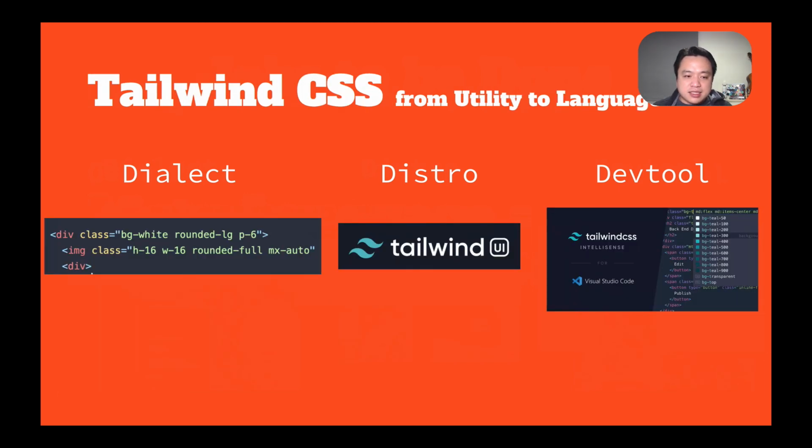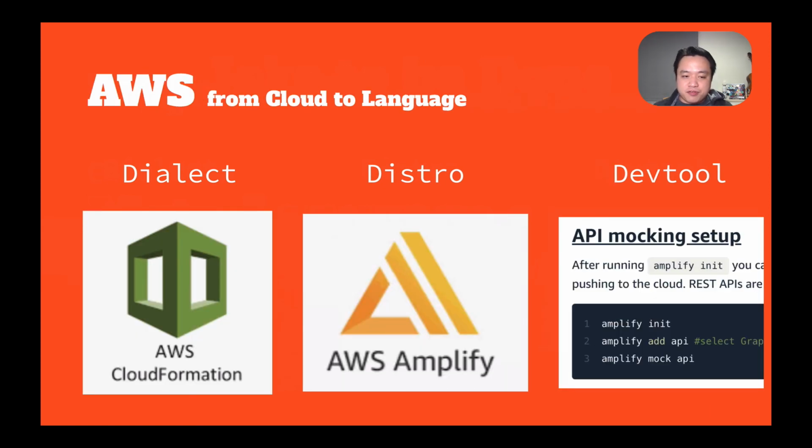How about CSS? Tailwind started out with this weird utility dialect of CSS. Then it got supercharged with the official distribution of Tailwind UI, and I'm not in the least bit surprised that the first employee of Tailwind Labs is the guy who worked on IntelliSense for Tailwind inside of VS Code. This trifecta is not just for front-end. Where I work at AWS, the dialect we use is AWS CloudFormation for declaratively setting up your backend. The distribution for front-end engineers is AWS Amplify, and the dev tooling that people use is an assortment of CLI tooling.